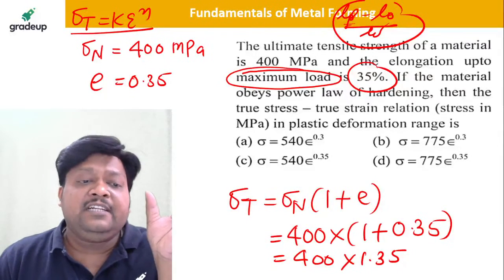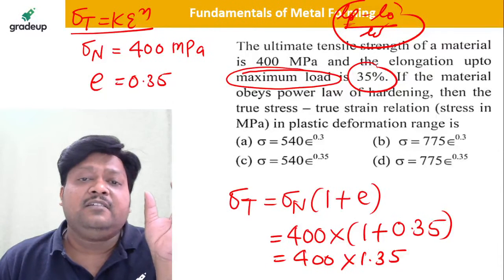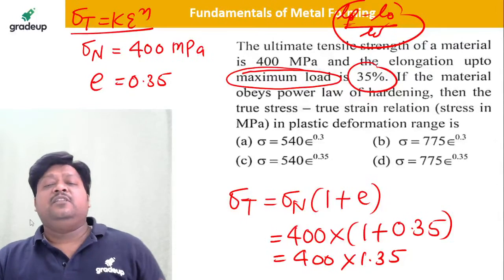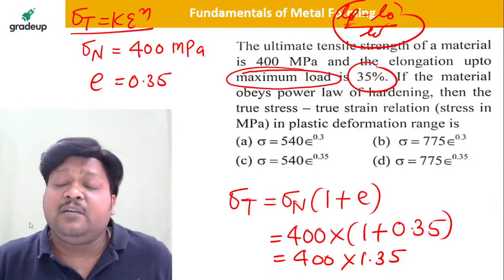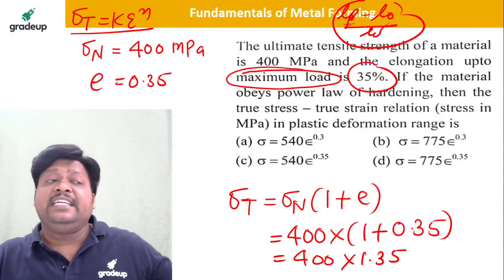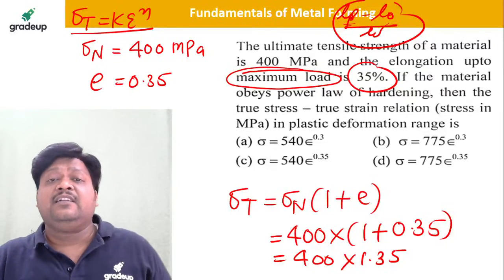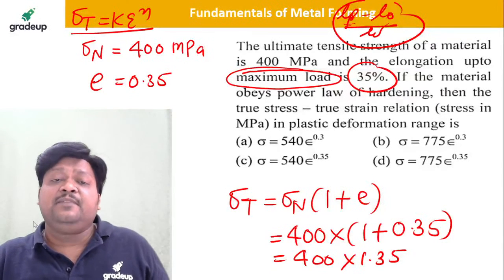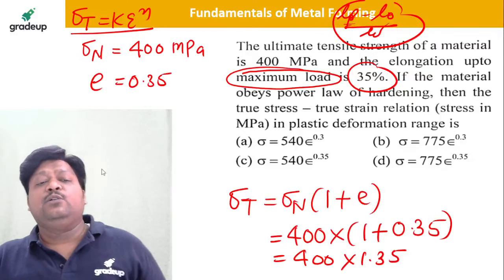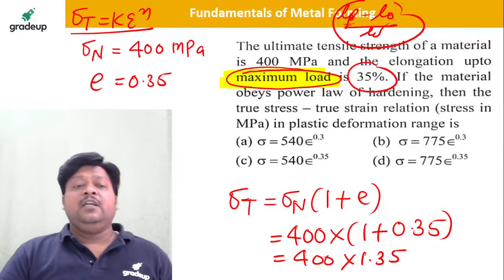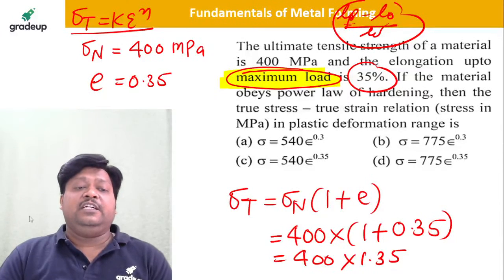Of course here they are interested in the maximum loading condition. Definitely the stability in tension is valid here. At the maximum loading, at the necking condition, all these words directly indicate this theory of stability in tension. You take n is equal to epsilon. So I will highlight this word here. Okay, now go on solving the question.